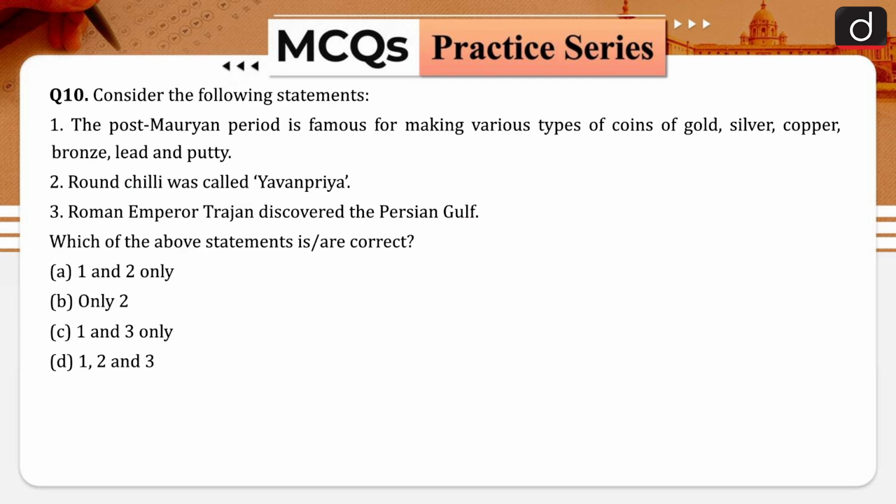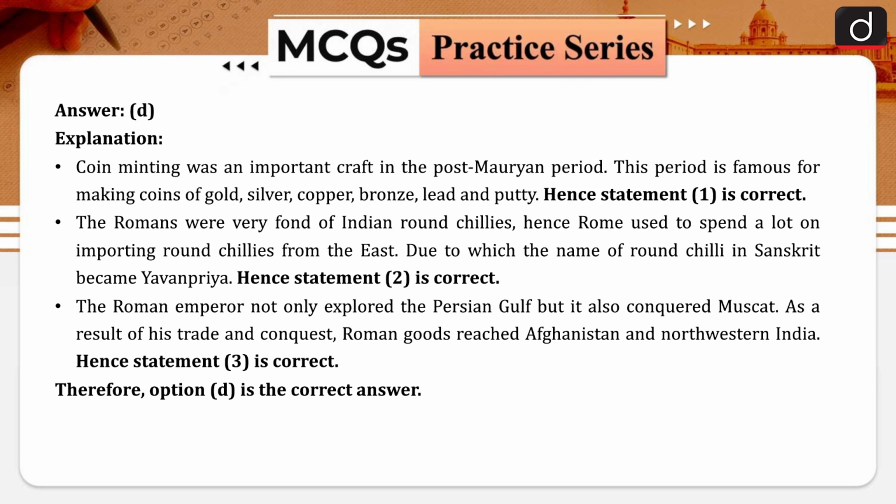Consider the following statements. The post-Mauryan period is famous for making various types of coins of gold, silver, copper, bronze, lead and potin. Round chili was called Yavanapriya. Roman Emperor Trajan discovered the Persian Gulf. Which of the following statements are correct? And the answer is D. It means all are correct.